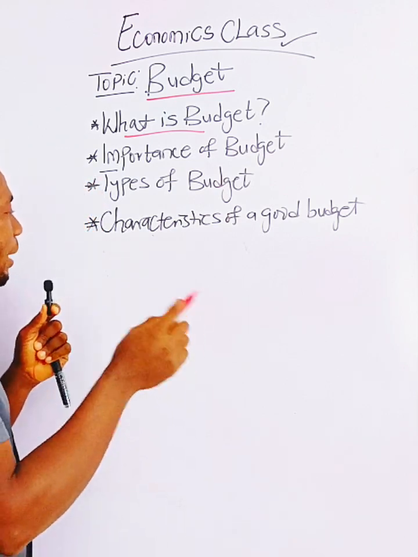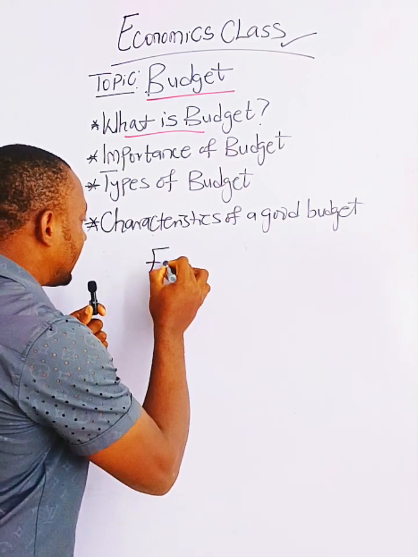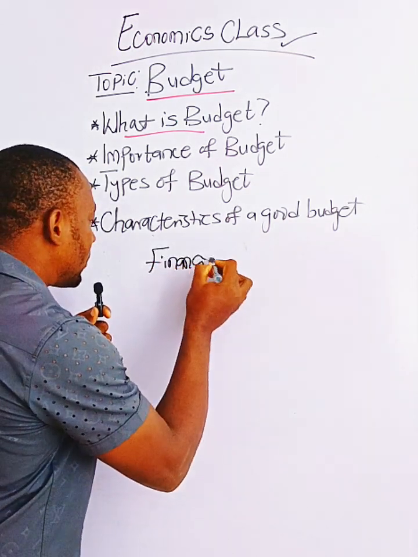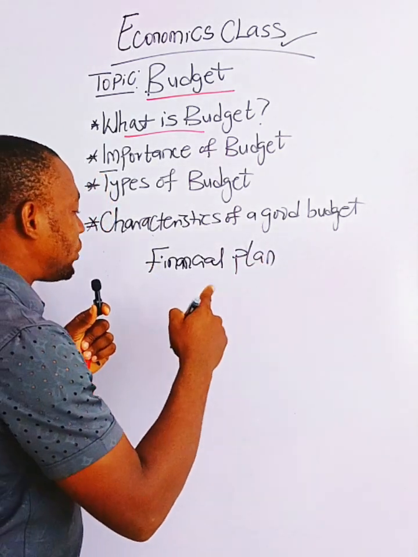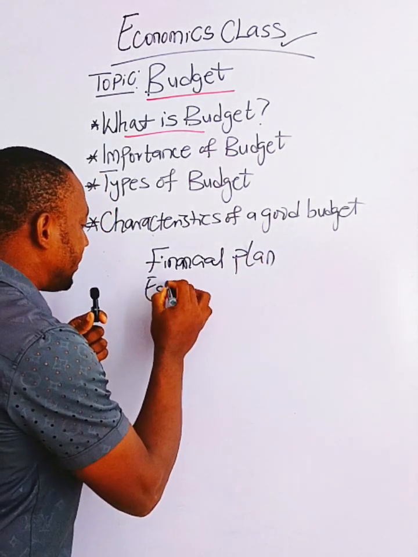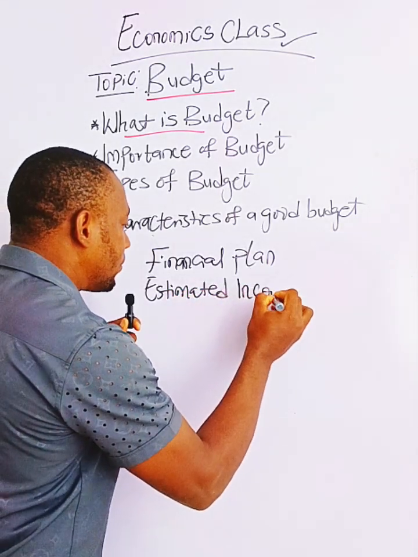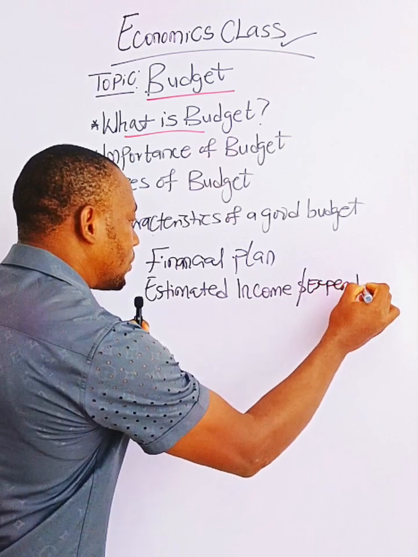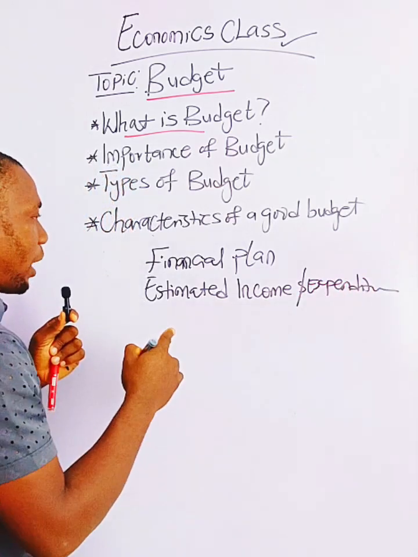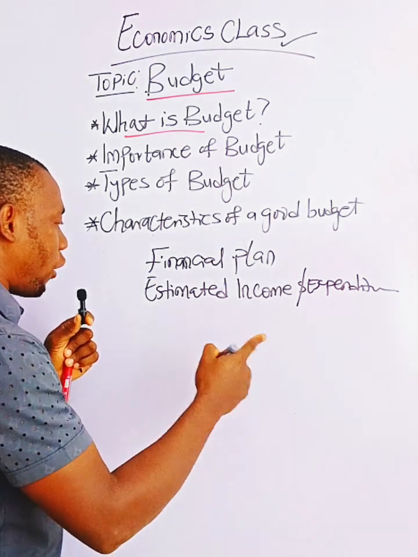Now, when you're talking about budget, you consider number one, financial plan. It's a financial plan that shows, you consider estimated what? Income and expenditure of an individual, family, business, or government.